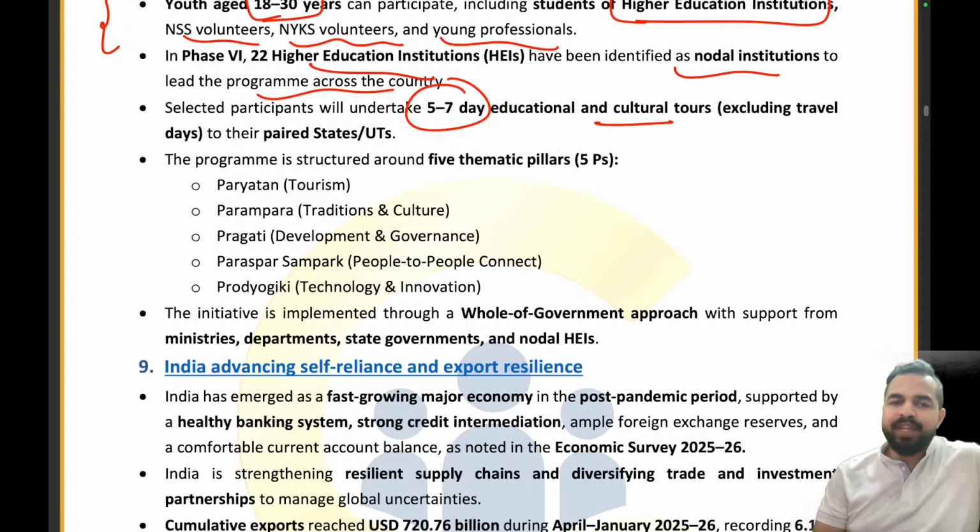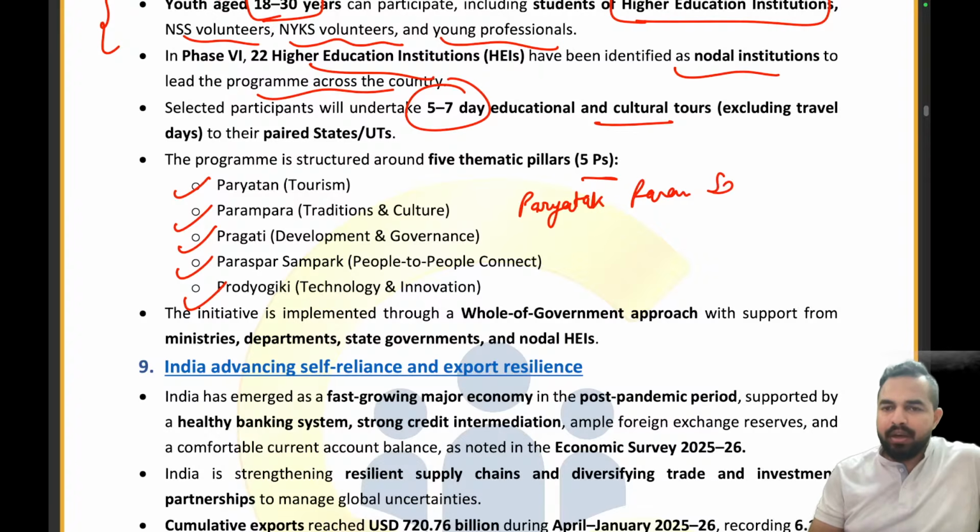What exactly are the 5 P's? Paryatan, Parampara, Pragati, Paraspar, Pradyogiki. Let's take an example of how to remember this. Paryatak basically means tourist. Param is the name of a person. Paryatak Param